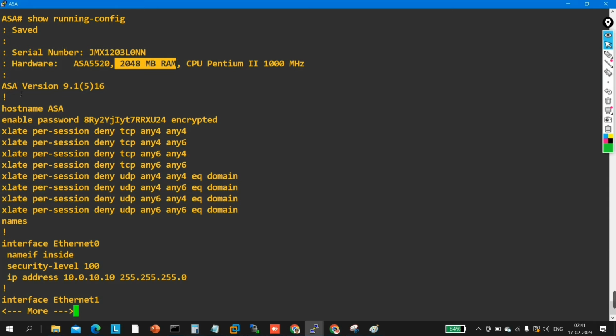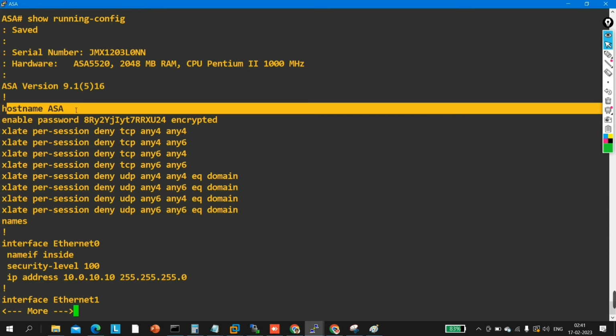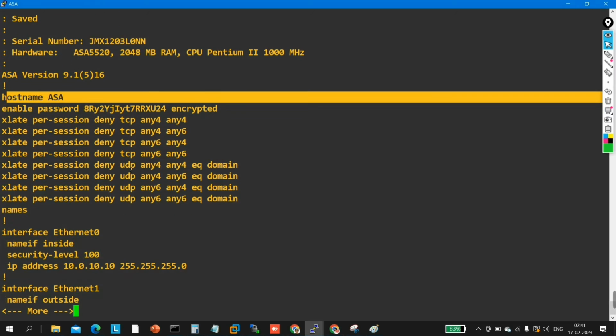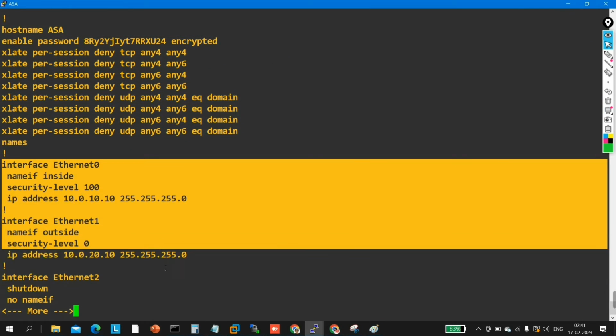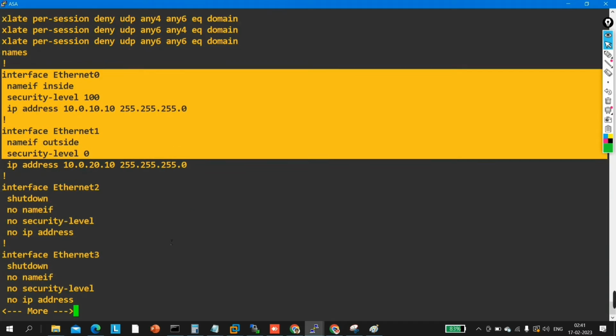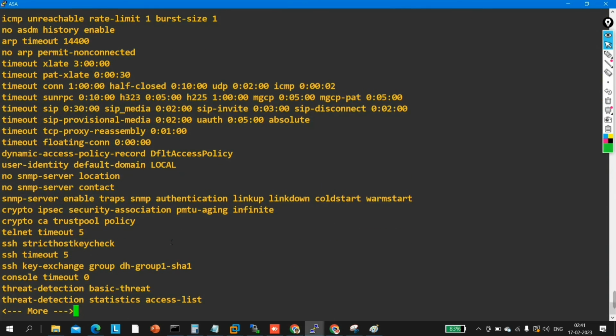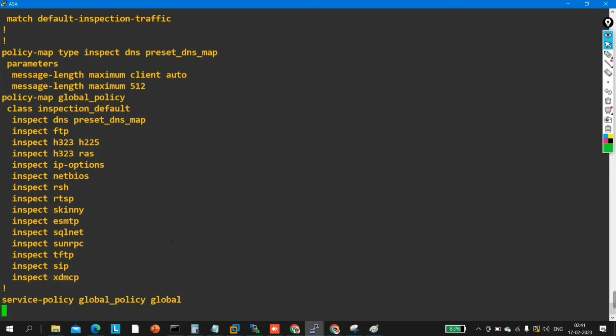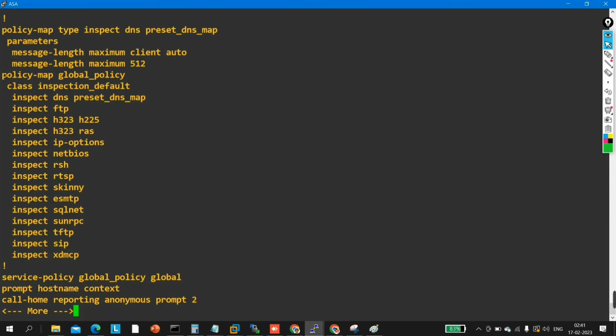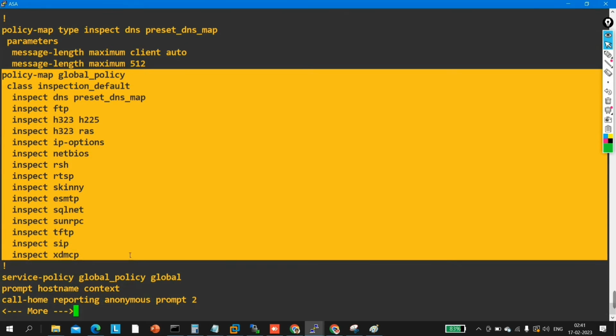After that, the version of ASA is 9.1, the host name is ASA, and these are the interfaces. Okay, so we will understand how to configure these interfaces as well. After that, here you can see this one, these things, these are pre-configured policies on this firewall. I have not configured these policies.